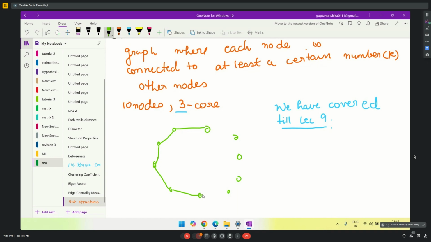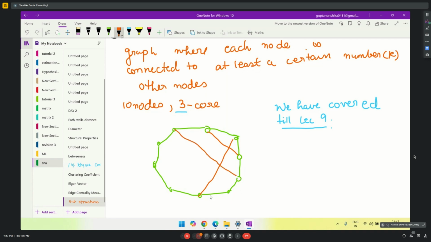So it is a 3-core graph, meaning each node must be connected to at least 3 other nodes. Let us connect them in this way. This is the first node, it is connected to 2, and here I am connecting it to 1 more. This is my second node, it is connected to currently 2. Let me connect it to 1 more. This is my third node, it is connected to 1, 2, 3. Fourth node, it is connected to 1, 2, and I'll connect it to 1 more, 3.